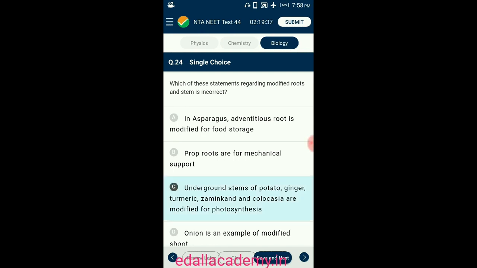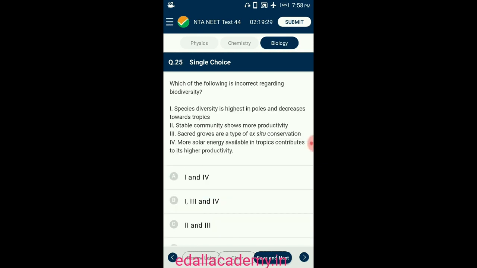Underground stems of potato, ginger, turmeric, zamikand and colocasia are modified for photosynthesis. Question number 25. Which of the following is incorrect regarding biodiversity? Moving from equator towards the poles, species diversity decreases, with the polar region having fewer species than tropical areas.